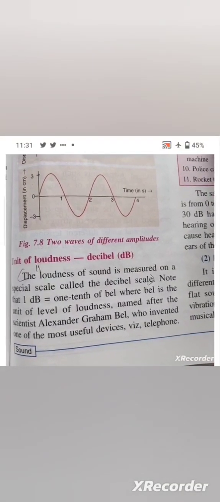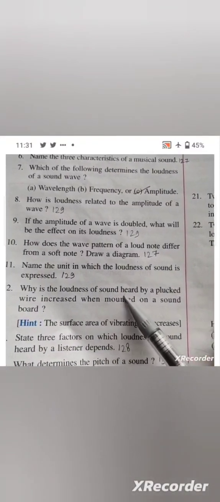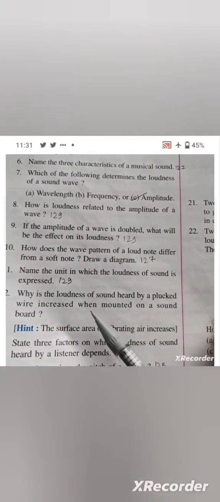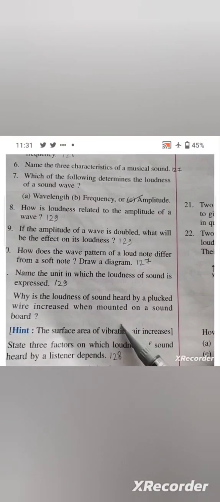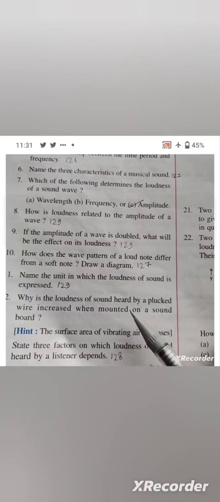Question number 12. Why is the loudness of sound heard by a plucked wire increased when mounted on a soundboard? Okay. You have to write down this answer. So all of you take out your notebook and pen and start writing the answer.